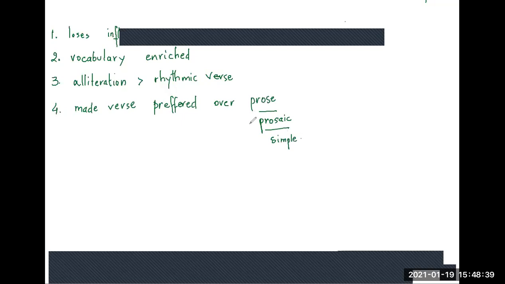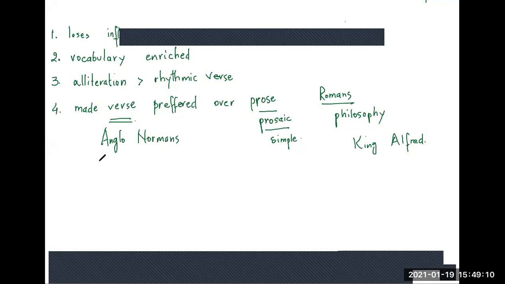Simple language was replaced, and what was preferred over it? The verse form was preferred. So previously it was the prose form that was preferred. Do you see a lot of writings coming from Romans and these philosophies being translated by King Alfred himself? That kind of prose you do not find a lot of under the Anglo-Normans. What you mostly find is poetry.